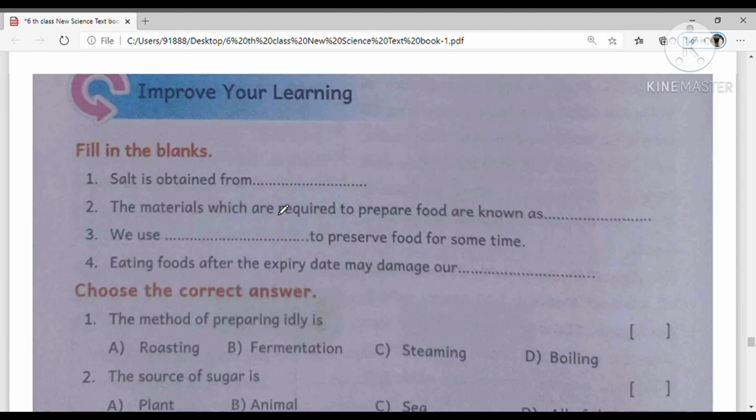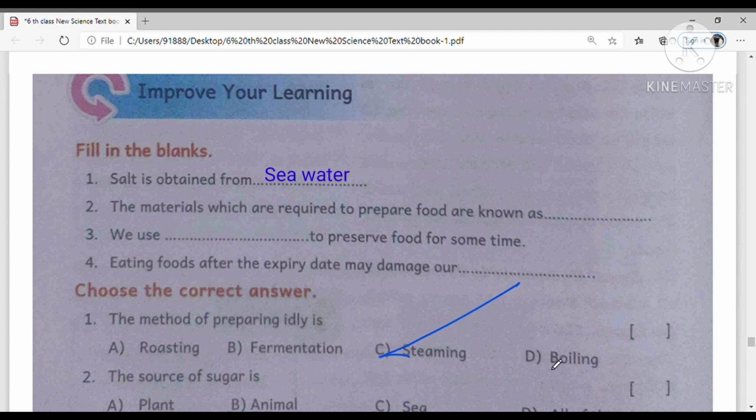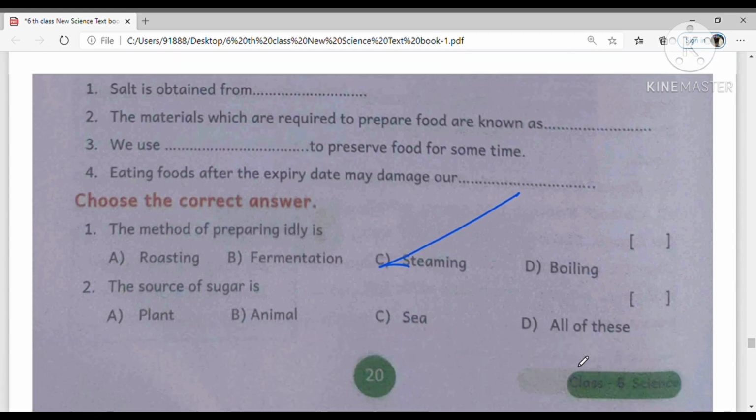Where is salt obtained from? Salt is obtained from seawater through the evaporation process. The materials which are required to prepare food are known as ingredients, and we use preservatives to preserve food for some time. Eating food after the expiry date may damage our health. In which process can we prepare idli? Steaming. The next one: the source of sugar is plant, animal or seed? We derive sugar from sugarcane. Sugarcane is a plant. So this is the plant.